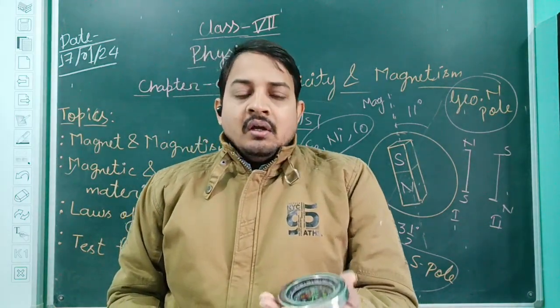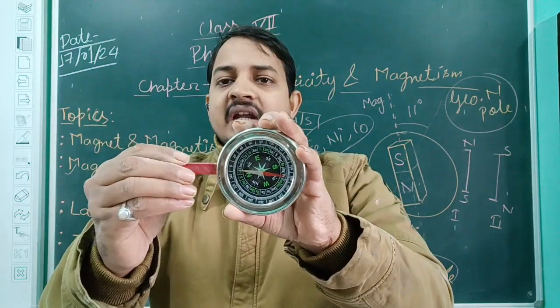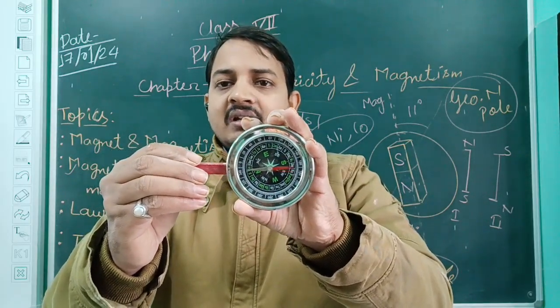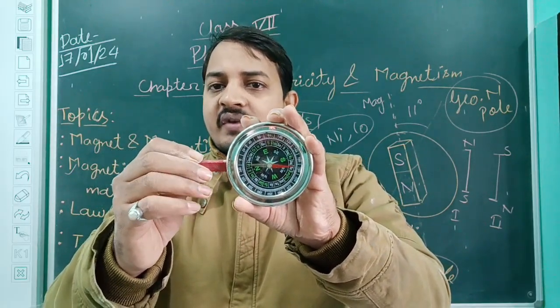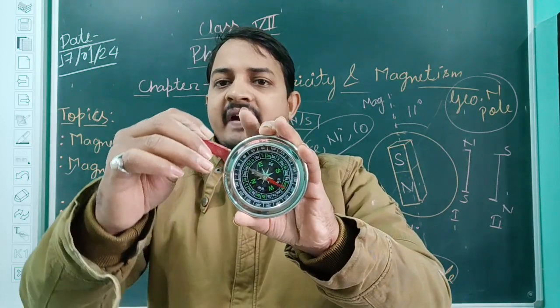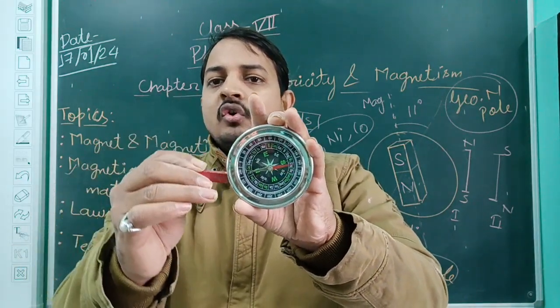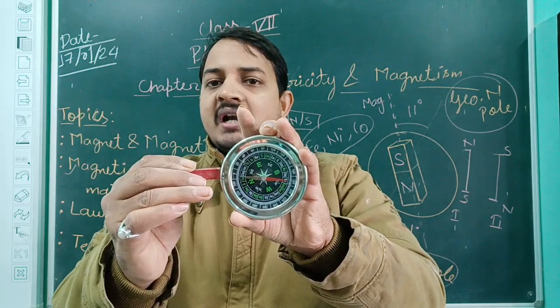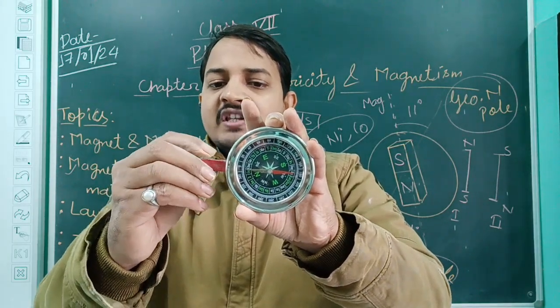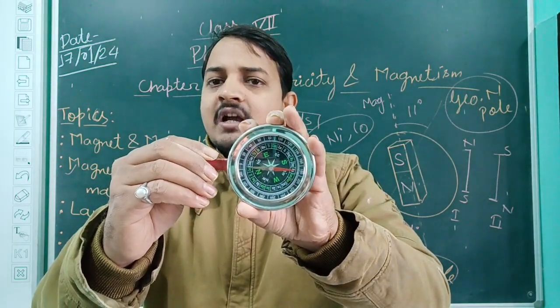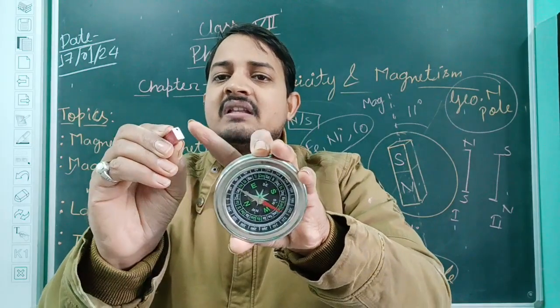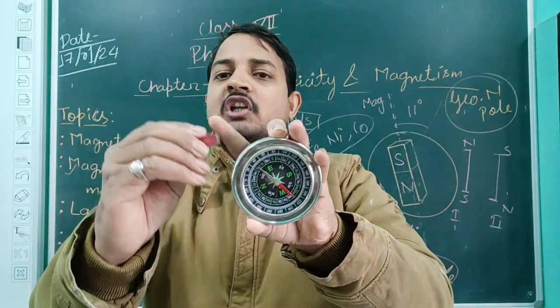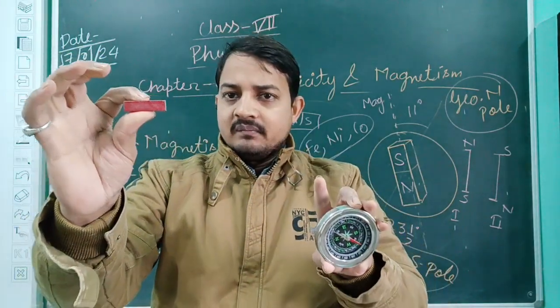Okay, so what will happen if I take it to this position? The other side comes near it. Which side is coming near it? See, if I rotate this side also, the needle is also rotating. So this time which pole is coming, or which side is coming? South pole. It means this side is representing the north pole of the bar magnet.